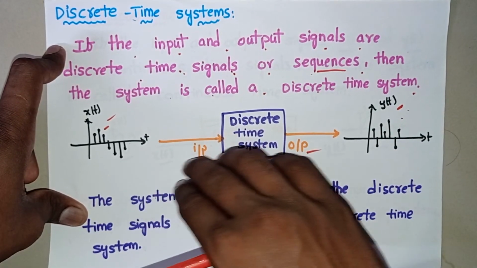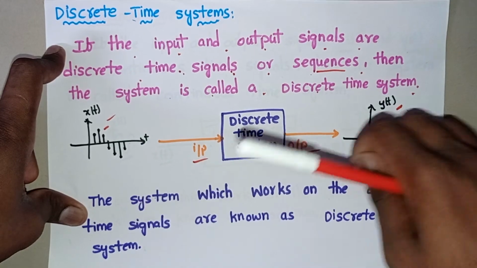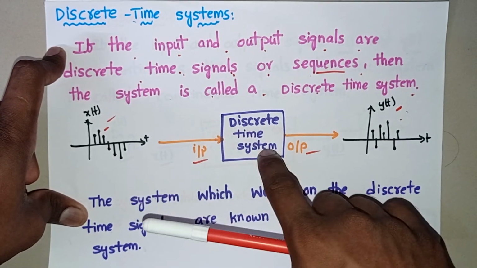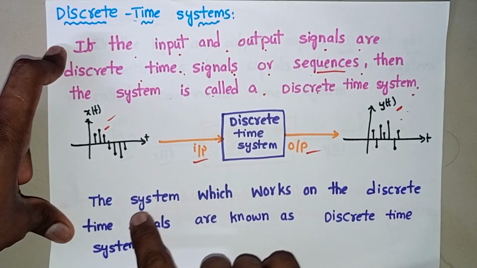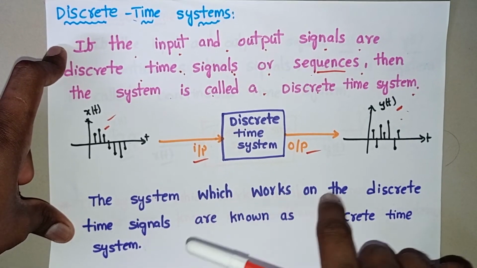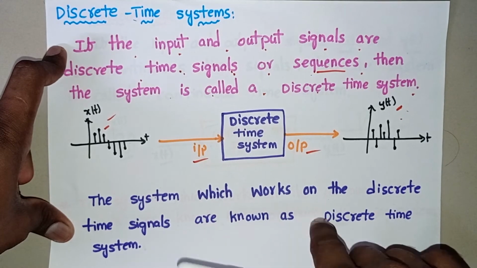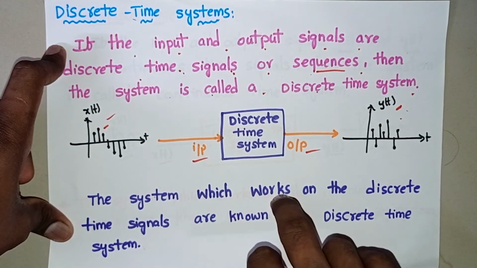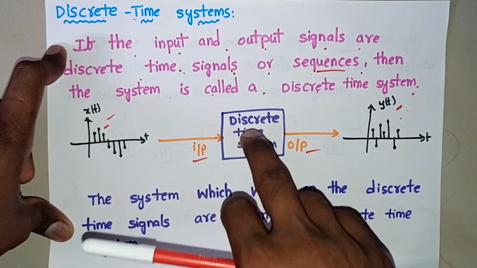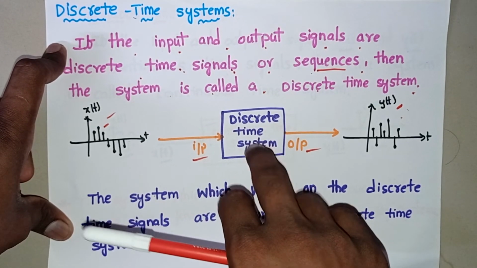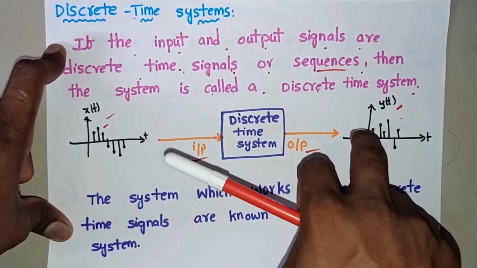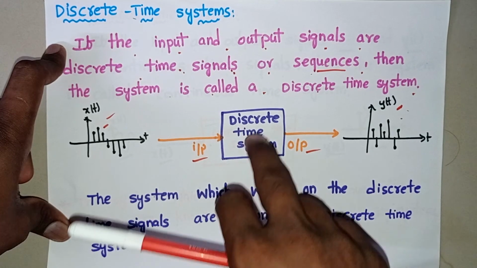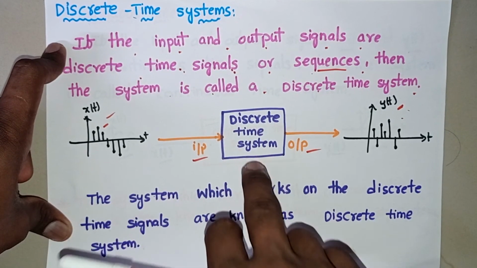Whenever the system takes discrete time signals and produces discrete time signals as output, that system is called a discrete time system. The system which works on discrete time signals is known as a discrete time system. The input is discrete time and the output is a discrete time signal. That's why we call this a discrete time system.